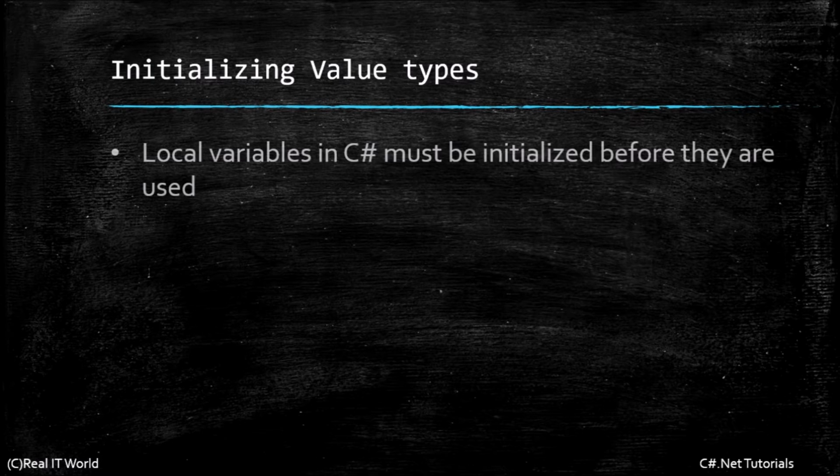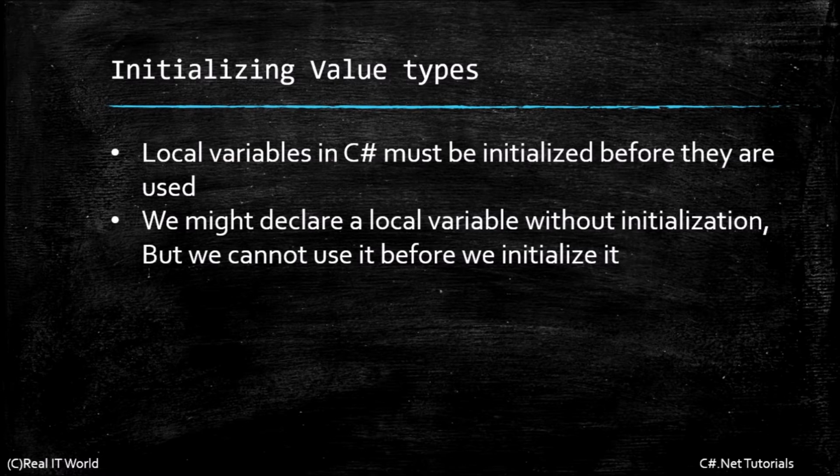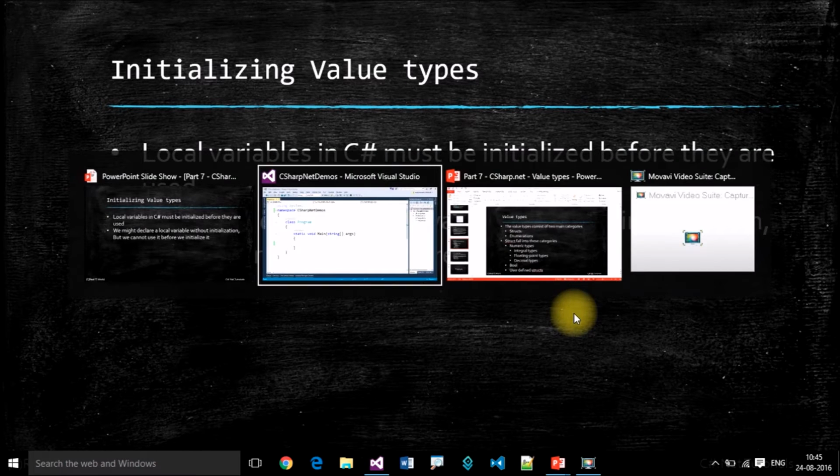Initializing value types. Local variables in C# must be initialized before they are used. We might declare a local variable without initialization, but we cannot use it before we initialize it. Let's look at that.